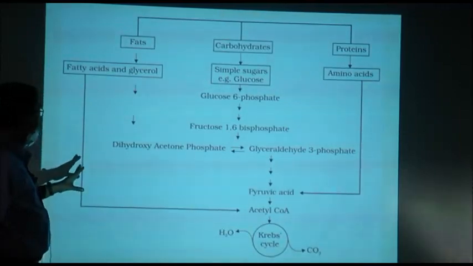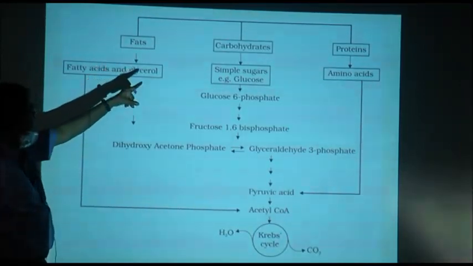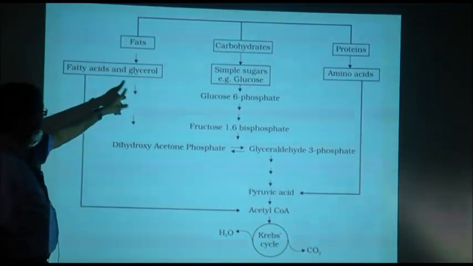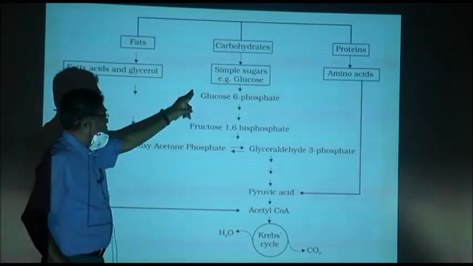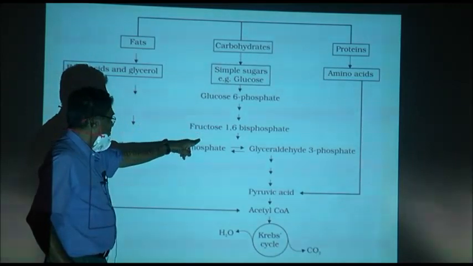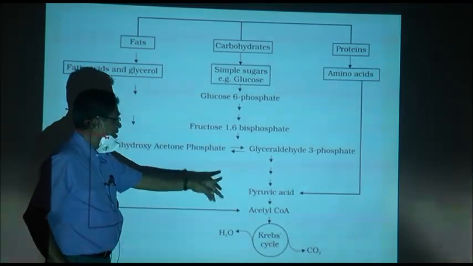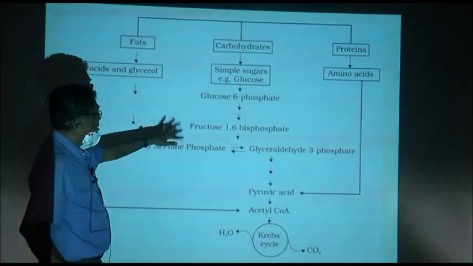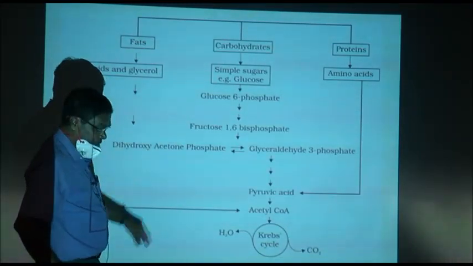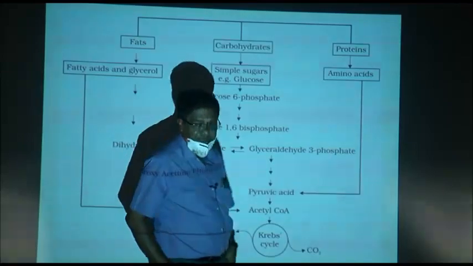Now, the same amphibolic pathway: carbohydrates, fats and proteins; carbohydrates, fatty acids and glycerol; sugars, glucose 6-phosphate, fructose, this breakdown, Krebs cycle. This is catabolism, anabolism is their formation. This is amphibolic pathway.